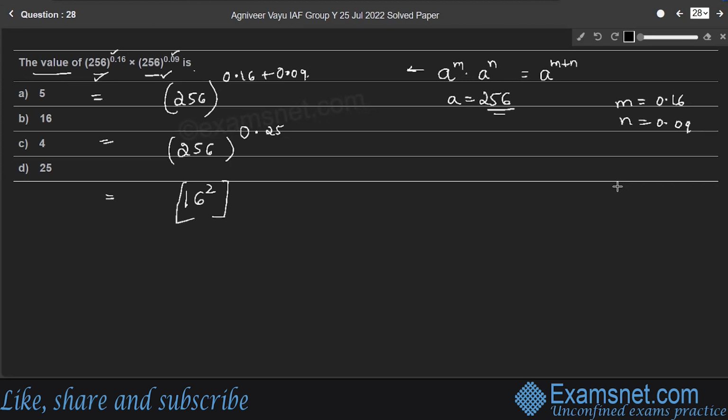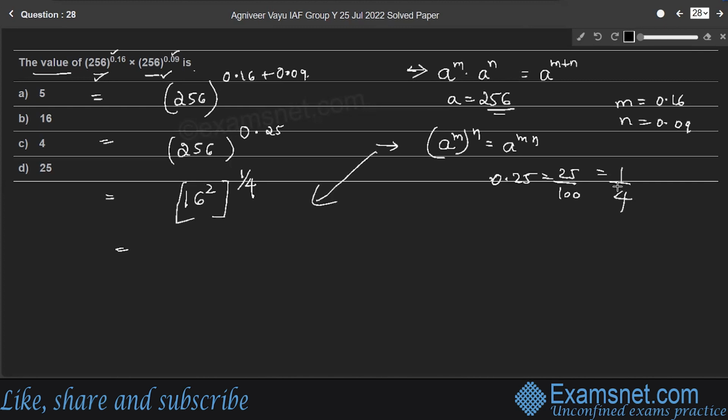So 0.25 is nothing but 1 by 4. 0.25 is 25 by 100, which is nothing but 1 by 4. Now we know another algebraic identity: (a raised to m) whole raised to n is a raised to m into n. So apply this identity here.